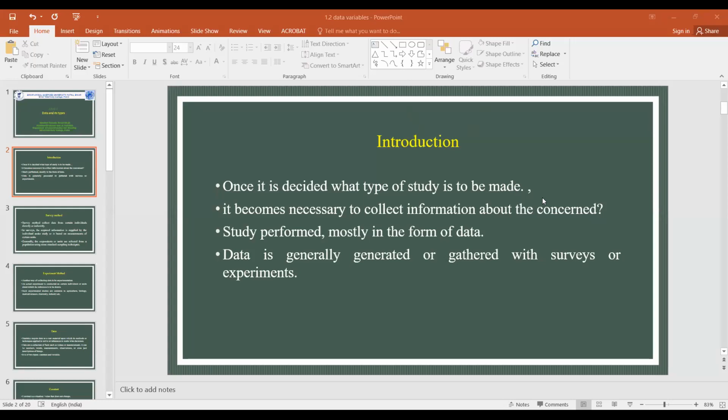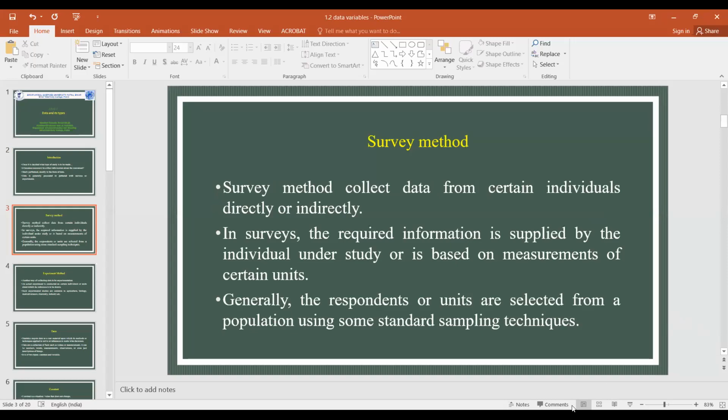The second type is an experiment: we do an experiment in a laboratory, give certain treatment to certain units and variables, and record whatever data is generated. So there are broadly two ways of data source, survey and experiment.